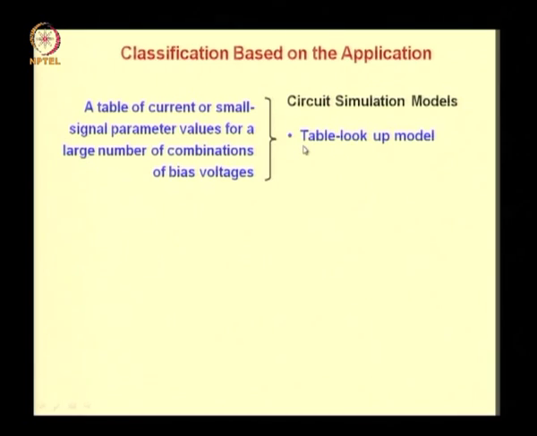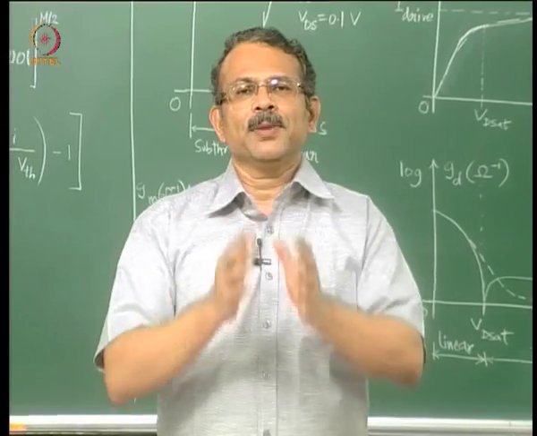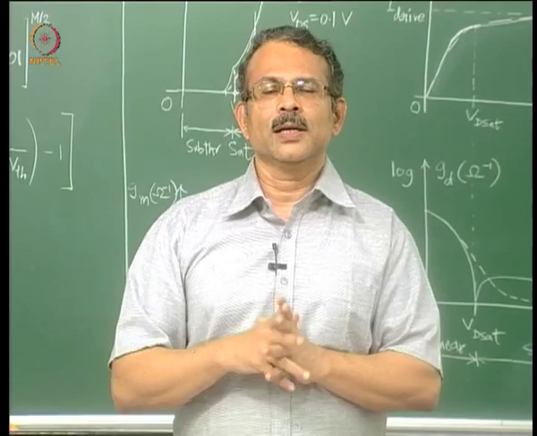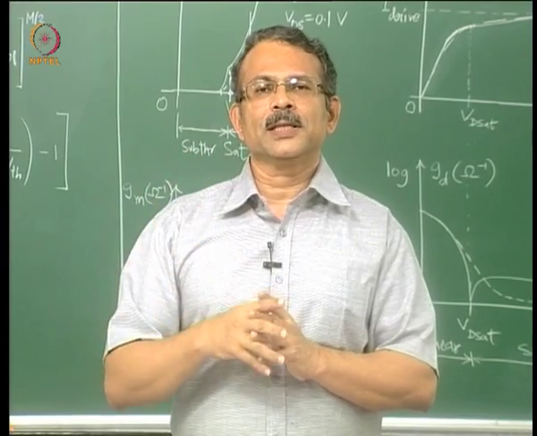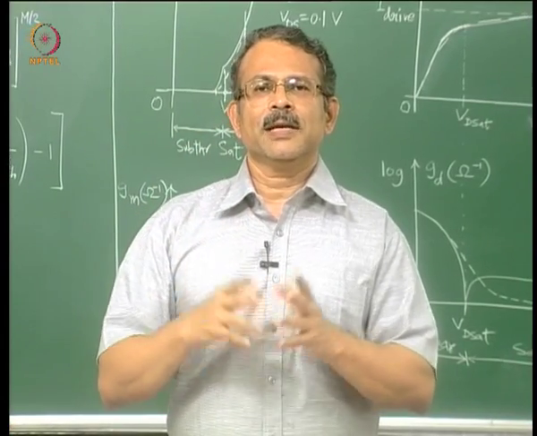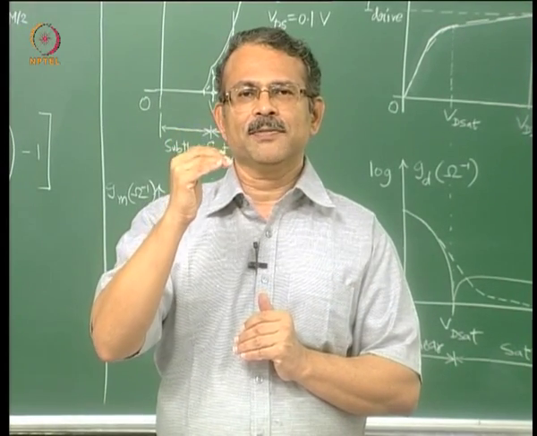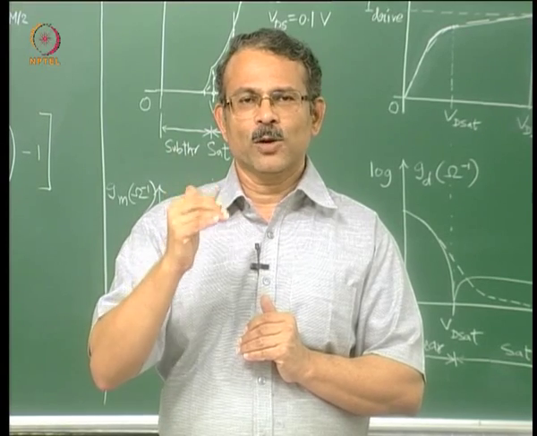The model suitable for circuit simulation which has absolutely no physical basis is a table lookup model. It is just a table of current or small signal parameter values for a large number of combinations of bias voltages. So, you replace the device in a circuit by a table of current voltage values, and these current voltage values are used for calculating the parameters of the circuit. This is a very fast model but has no physical basis. We shall discuss models with increasing physical basis, okay, one by one.